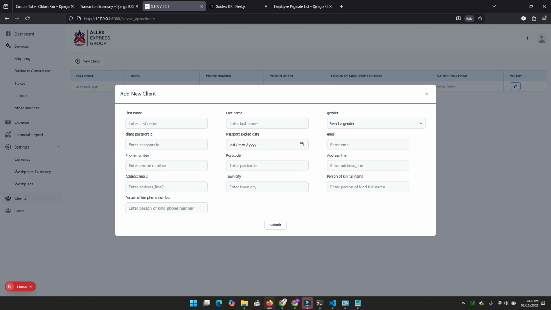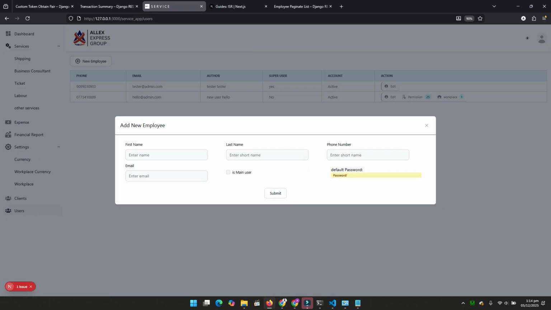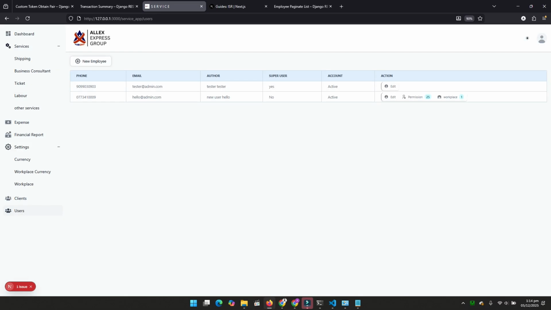We still have to record the client. We have a new client in our company. We can record the information of the new client. We can still do some updates of those clients. This is about users, where we can record a new employee. We can put normal information: name, last name, phone number, email, and here we sometimes prefer using professional emails. And we can create this employee as a main user who is going to see everything, and this is the default password.